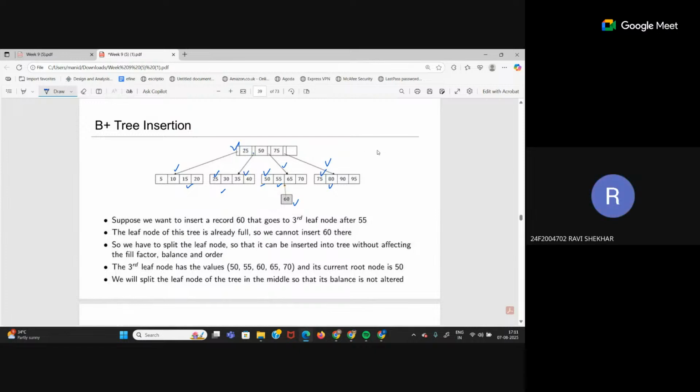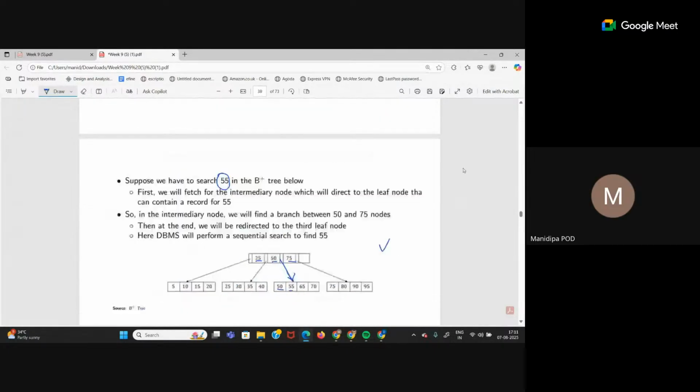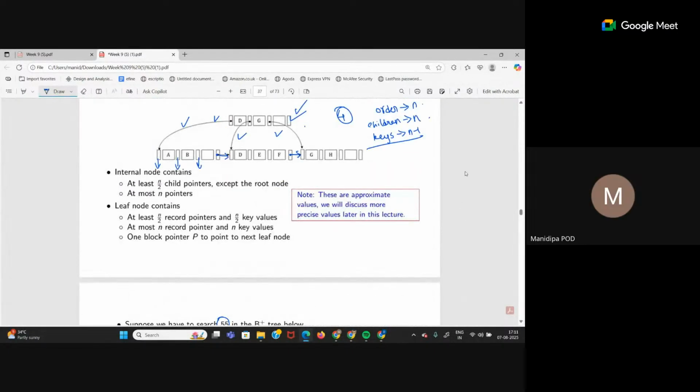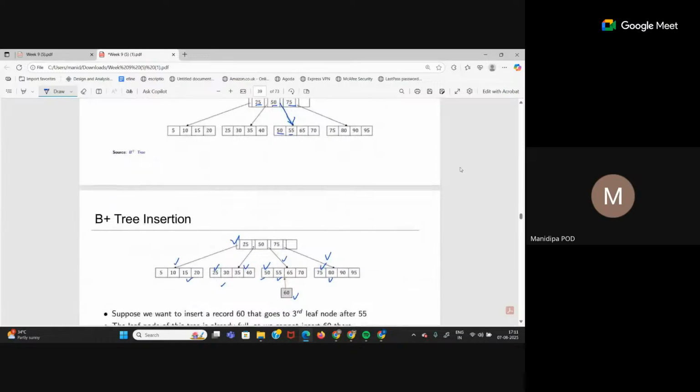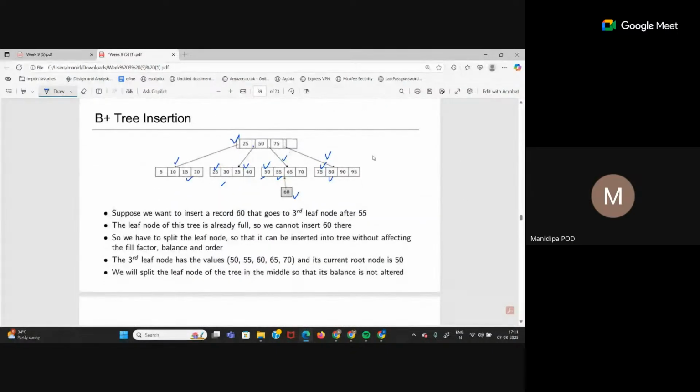4. Because a leaf has 4 keys. So that is what I said, this was the formula. If, sorry, I can have at most n minus 1 keys, where the order is n, right? So what is the order? 5.